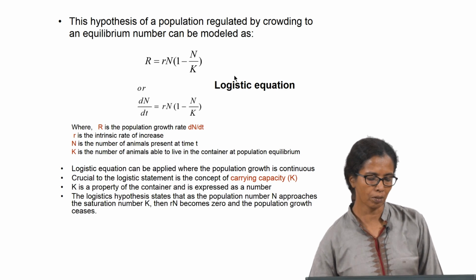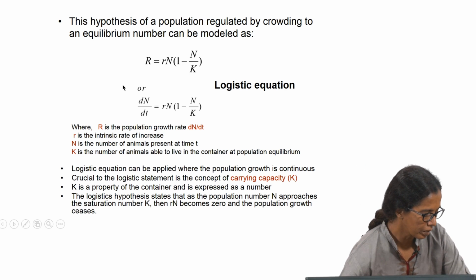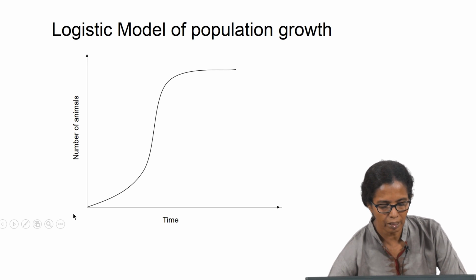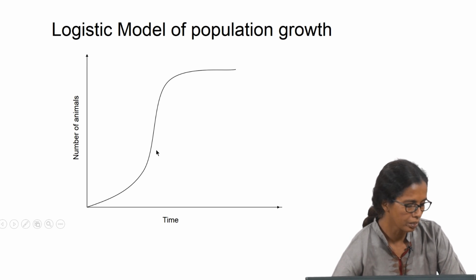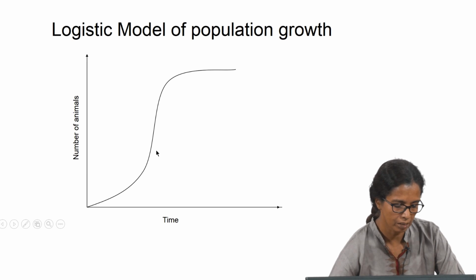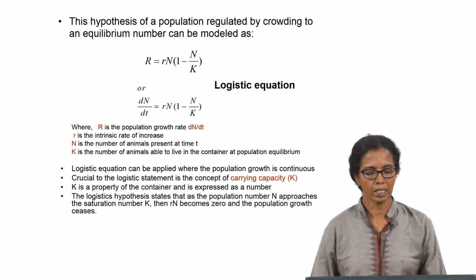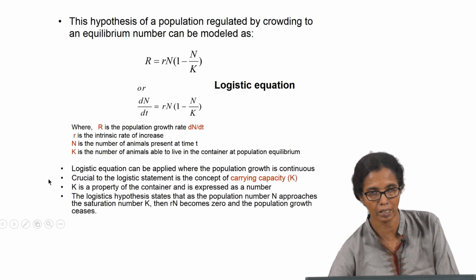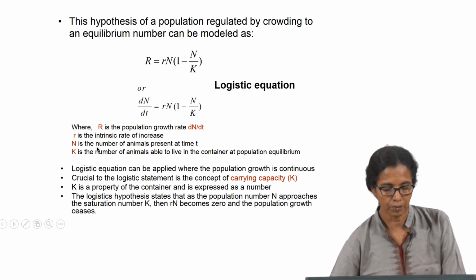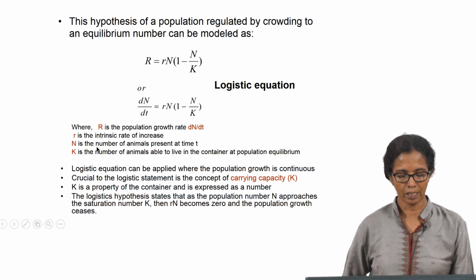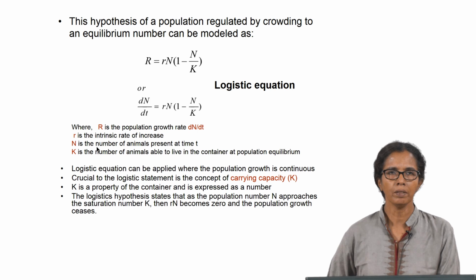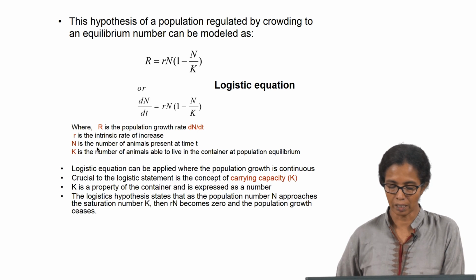That is the value that you can get on this logistic curve when it reaches the equilibrium, that is this value K. So, at any given point of time the population is growing at different rates. Small r is the intrinsic rate of increase, that is how much the number is increasing, which is dependent on the birth rate and the death rate of the animals. That is what gives you the small r value. The logistic equation can be applied where the population growth is continuous.